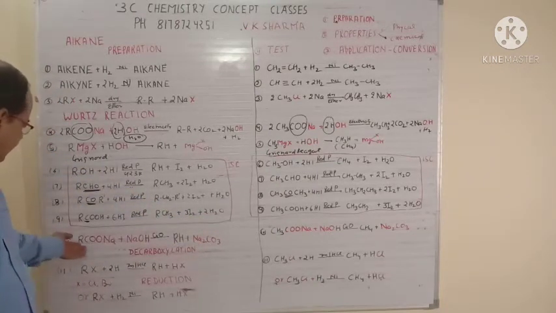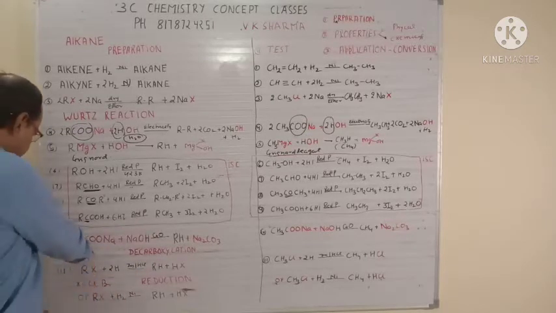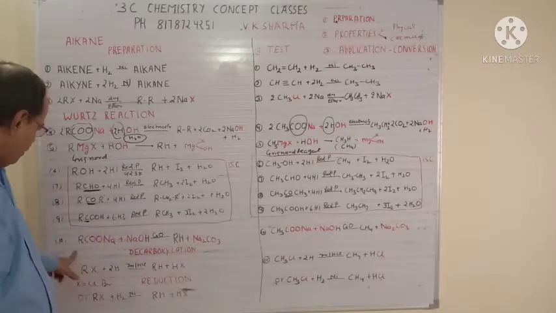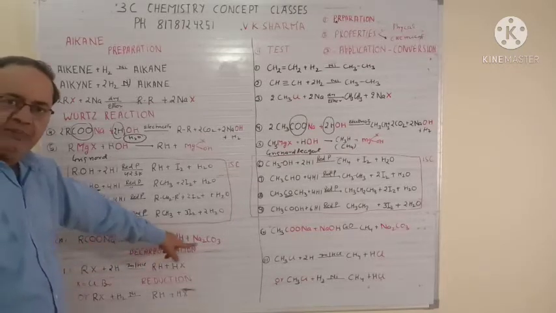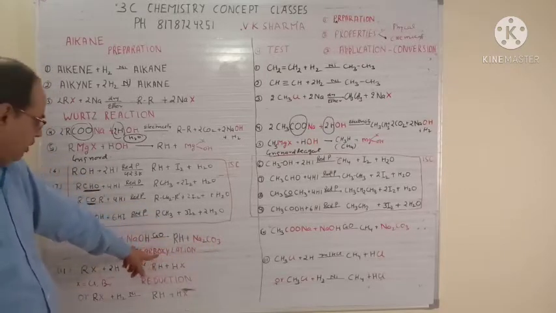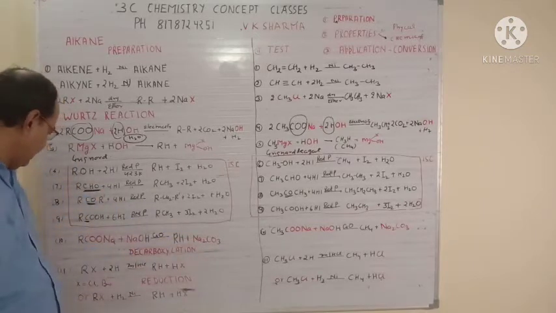10th reaction is RCOONa plus NaOH in the presence of calcium oxide. So this red portion will always combine together and R will go with that. So RH, that is again your alkane, plus Na2CO3. The reaction is known as the decarboxylation reaction because carbon is removed. De means removal. So the reaction is decarboxylation.